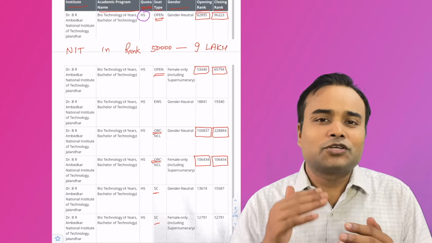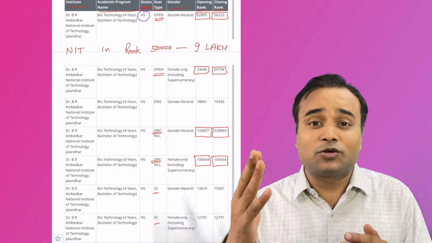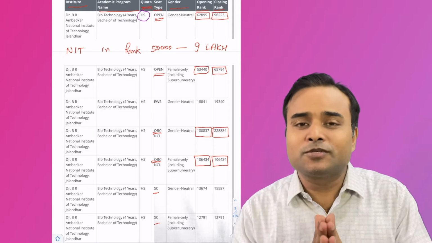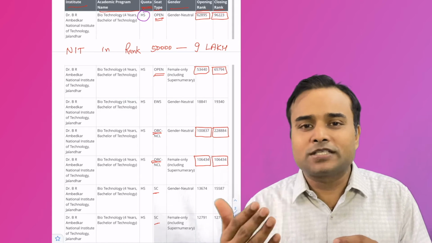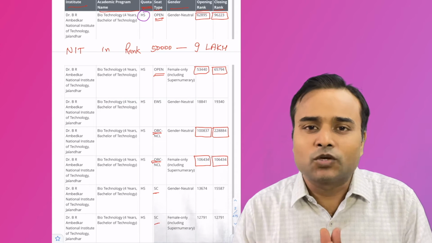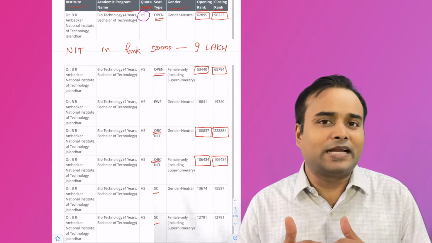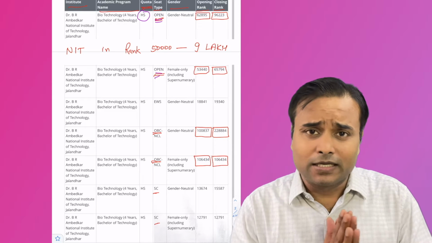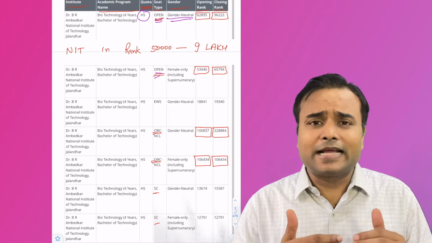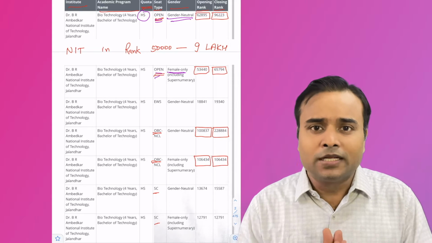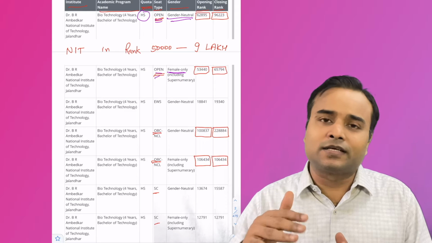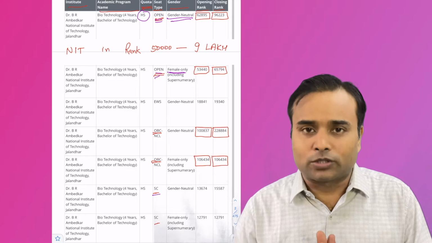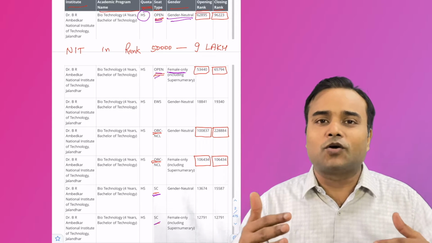Here we are going to see the HS and OS quota. HS means home state and OS means other state. For example, I am from Delhi, a student of Delhi, and I am opting for NIT Delhi, so I can use the home state quota. If I am opting for NIT in Uttar Pradesh, I can use the other state OS quota only.